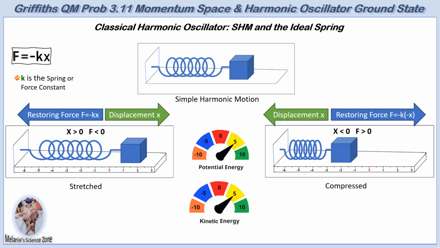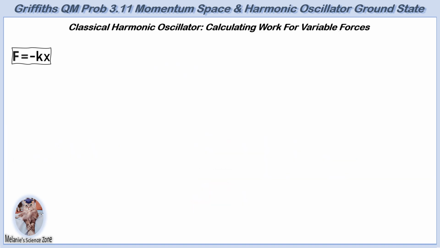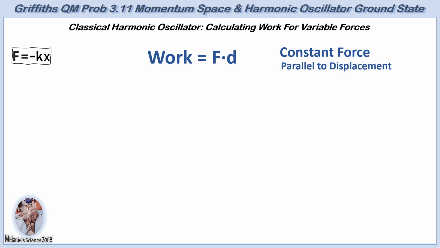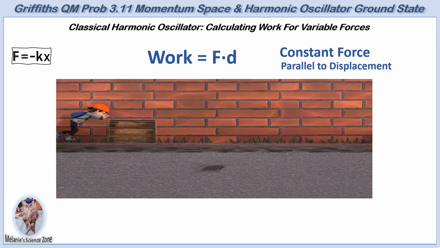During the oscillation, due to inertia, the object's resistance to changes in motion, the system overshoots the equilibrium position. This causes the restoring force to work in the opposite direction, perpetuating oscillation or simple harmonic motion. In classical mechanics, work is defined as the product of force and displacement under 2 conditions. The force must be constant and parallel to the displacement. This straightforward equation applies to scenarios like pushing an object on a uniform horizontal surface against friction.